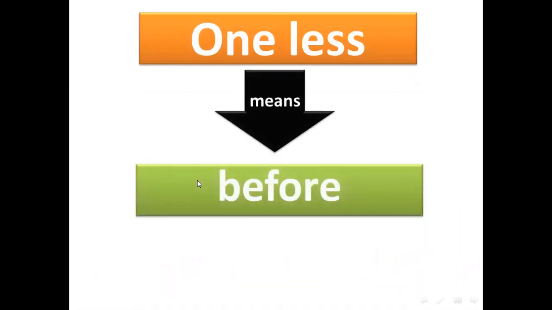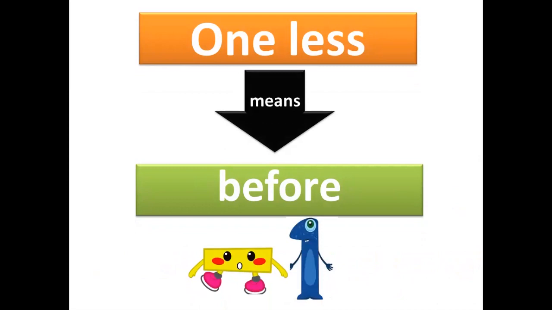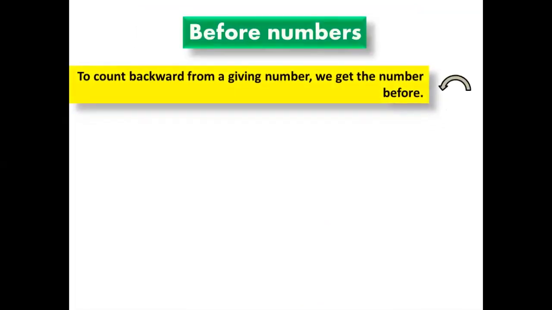And here one less. One less means before. One less means before. To count backward. To take one step backward when you count. And if you don't know the number before the number, you can do -1. If I give you a number, for example, like 5, you can do 5 minus 1 to take the number before, okay? 5 minus 1 equals 4. So before 5 is 4. Before numbers, to count backward from the given number, and we get the number before.